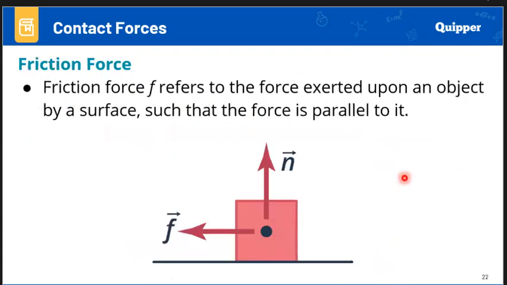Friction force, on the other hand, is when the action force is parallel to the surface. For example, this is the surface, this is the object.